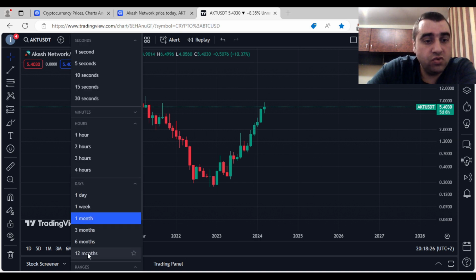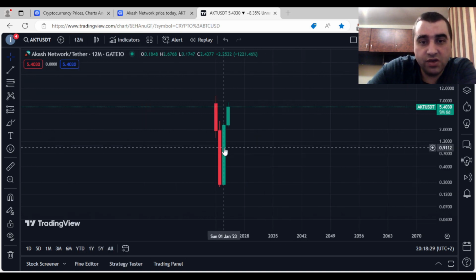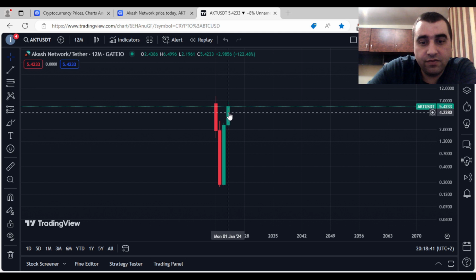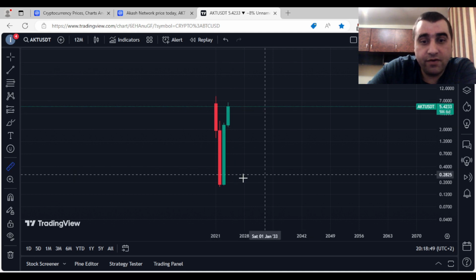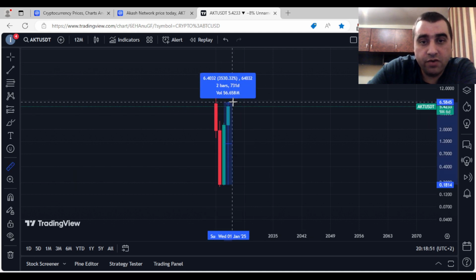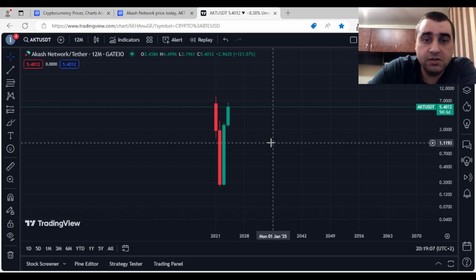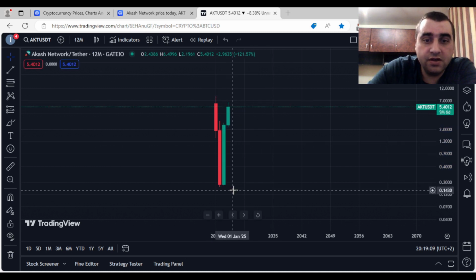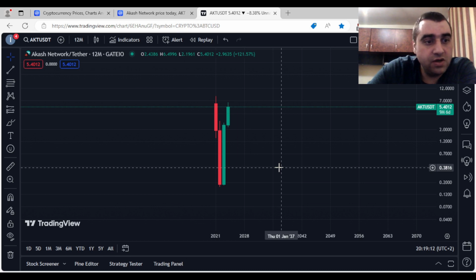Let's look also on 12 months for curiosity, and as you can see, this candle from 2023 looks very bullish, and from 2024, from 1st January till now, 26 March 2024, the price looks very good. And if we measure those two, we have that increase that I made earlier at about 3,500%, and that it is the uptrend that we saw earlier.